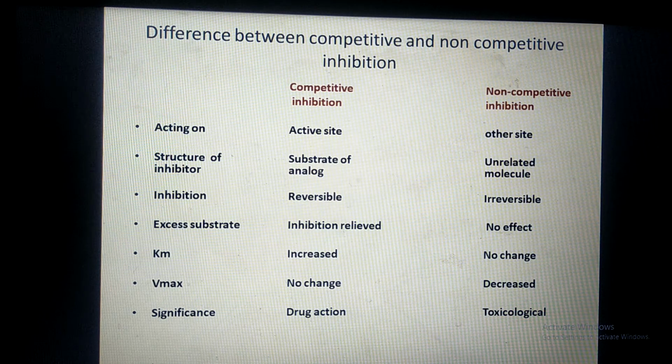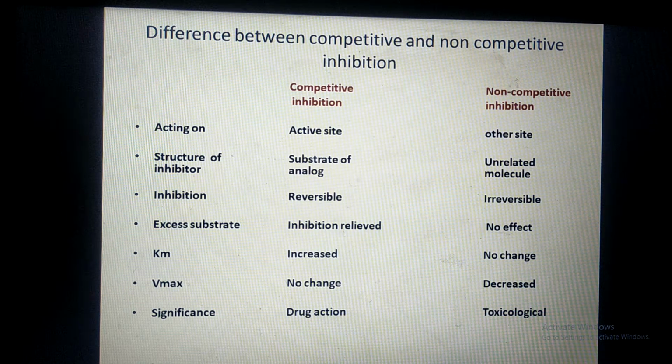Competitive inhibition is reversible, non-competitive inhibition is irreversible. In case of competitive inhibition, if we increase the substrate concentration, the inhibition is relieved. That means EI complexes can be broken down by increasing the substrate concentration. But in case of non-competitive inhibition, when we increase the substrate concentration, the EI complexes cannot be broken down. We cannot displace the inhibitor from the enzyme site. Therefore, it is irreversible.